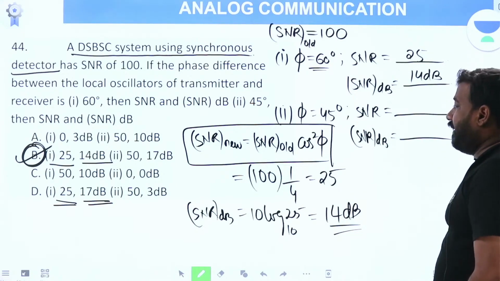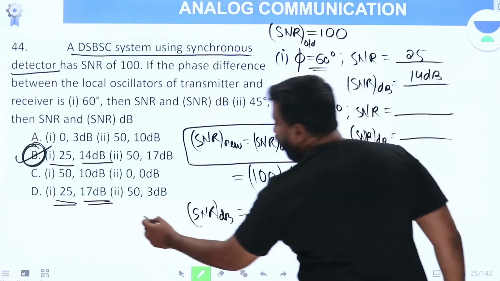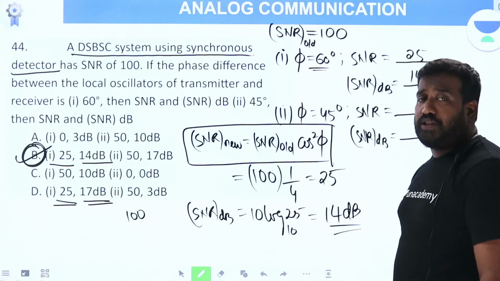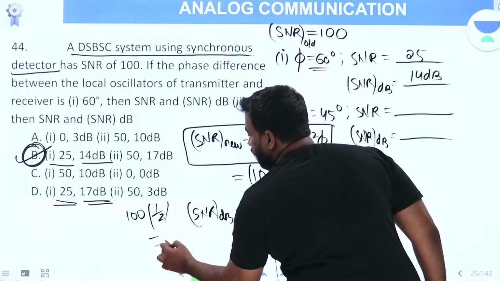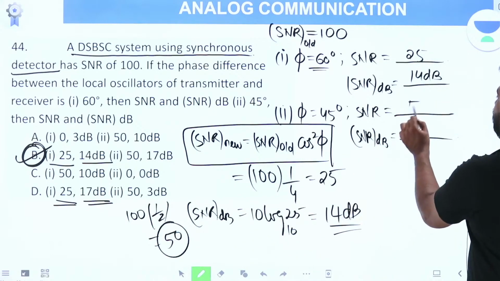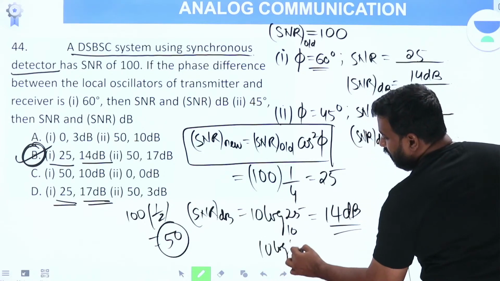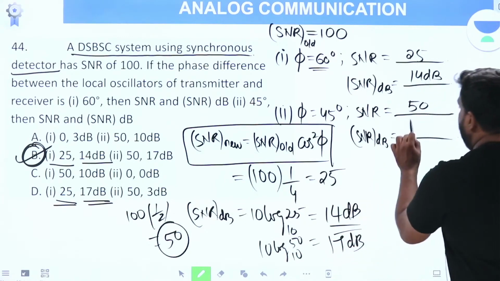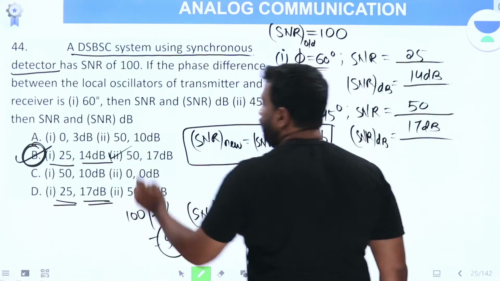Phi is 45 degrees. Now solve it. SNR new is SNR old 100 into cos square phi. Phi is 45 degrees. Cos 45 is 1 by root 2, cos square 45 is 1 by 2. 100 into 1 by 2, you get it as 50. Convert in decibel. 10 log 50 to base 10. 17 dB. 50 and 17 dB, done.